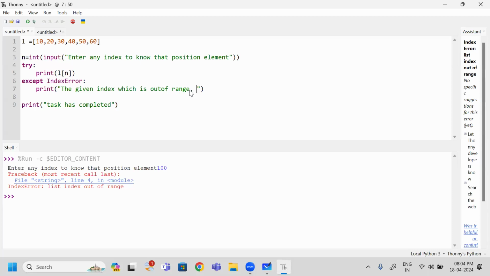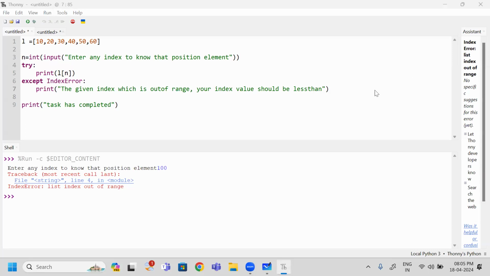So here your index value should be less than which value I need to give. So how many elements are there? 6 elements are there. But does a list always contain only 6 elements? No. So I want to get this value dynamically.